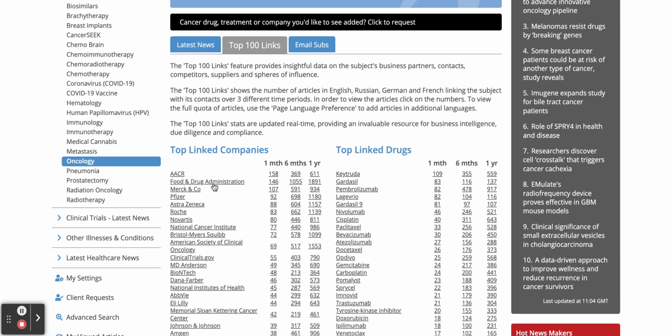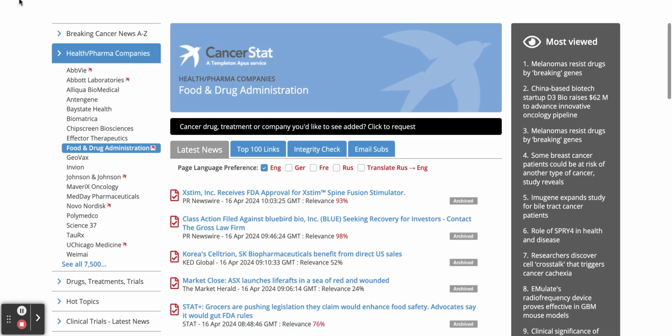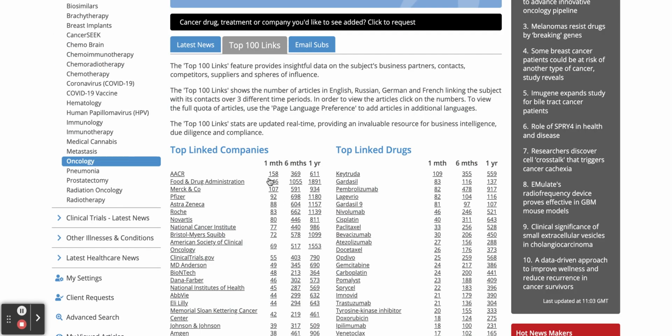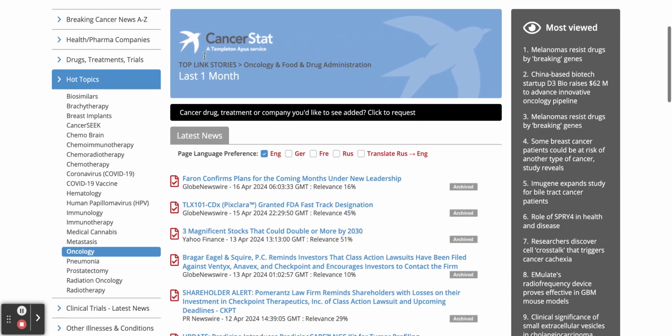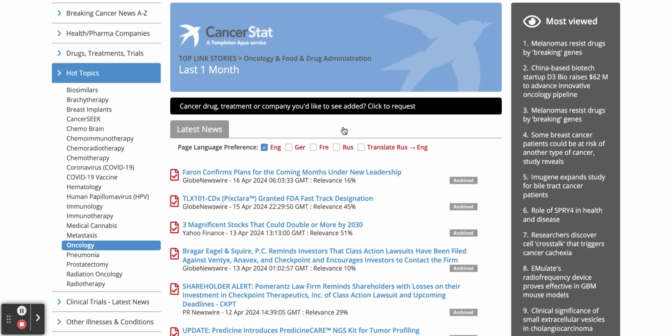Let's have a quick look then. If you have a quick look at that, that's all news articles to do with the FDA. But if we just go back again, we can have a look at, if we want to see the 146 news articles where the FDA has been mentioned with oncology over the last month. We click on that, and here we have top link stories, oncology and FDA last month, and here we have the news articles below featured. Okay, percentage relevance again, of course, you can see here.